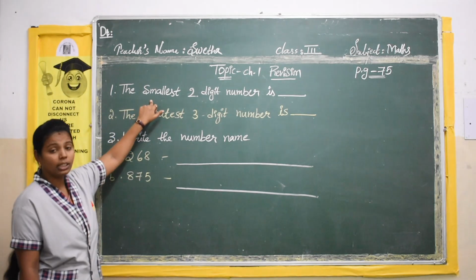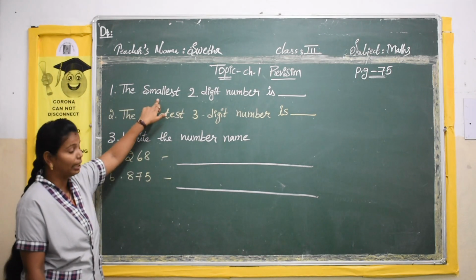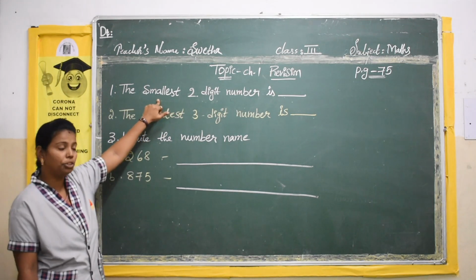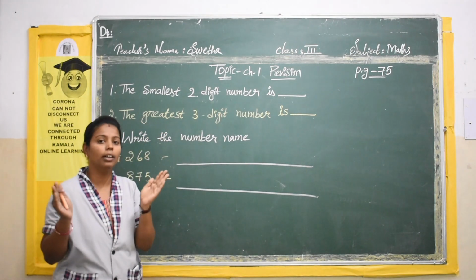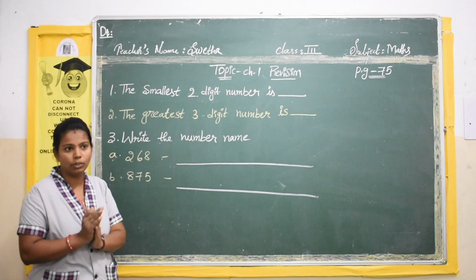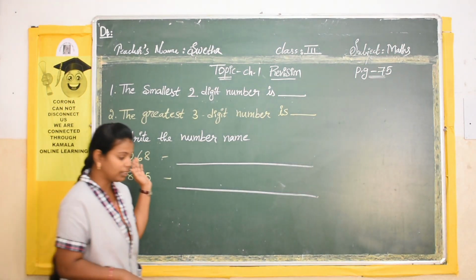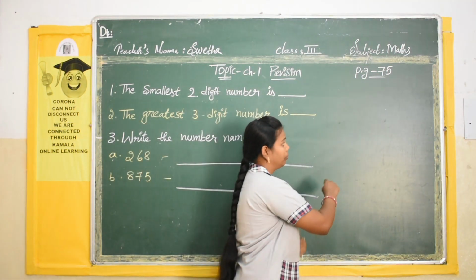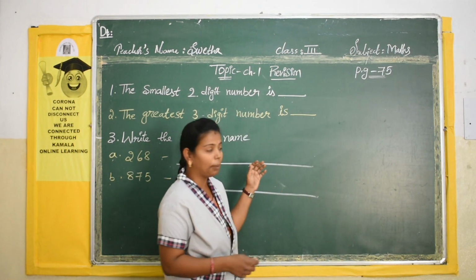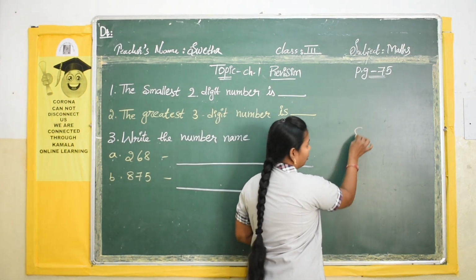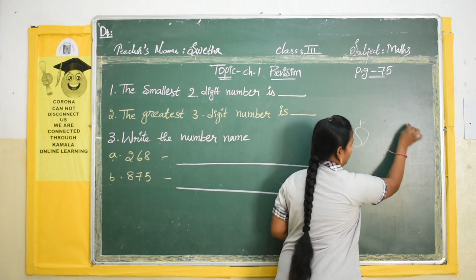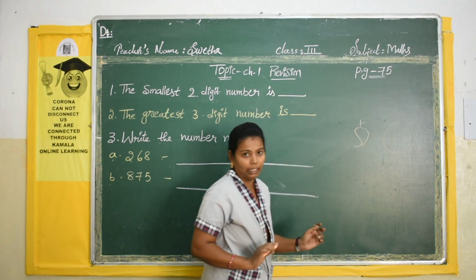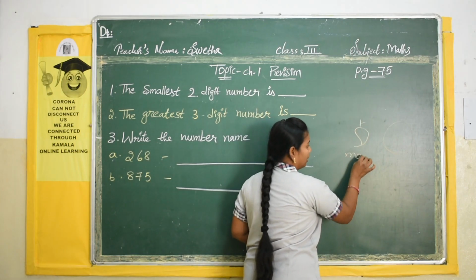So, what is the question they are asking? The smallest. First you should understand what is the smallest one and what is the biggest or the greatest one. In other subjects, I will give you one example. You have a mango and a watermelon.